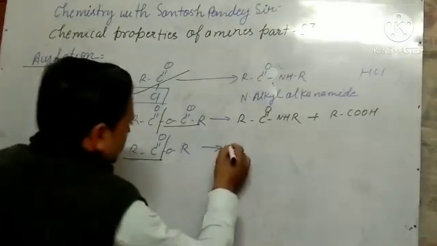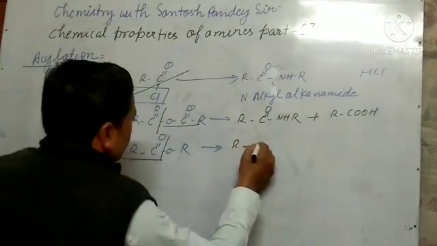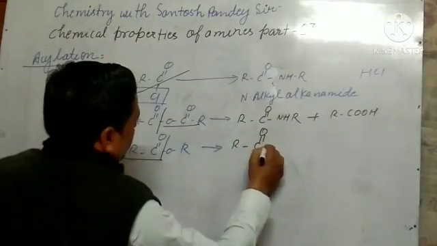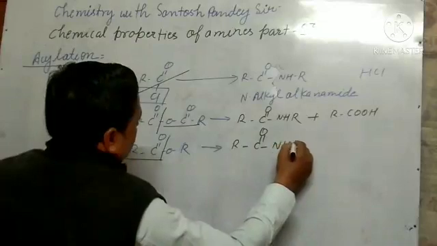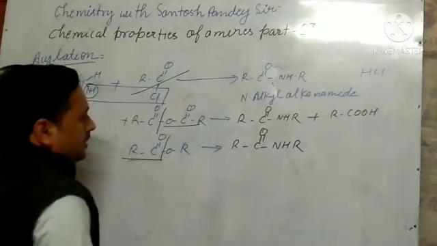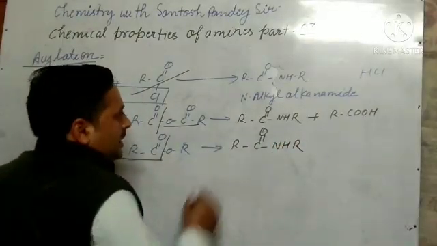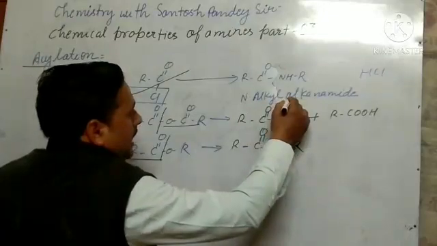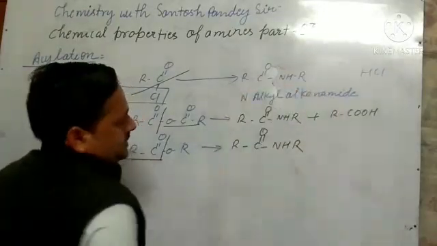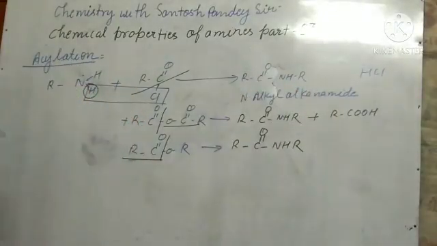So what is the product? Let us write RCONH. Okay. So what is the name? N-alkyl alkanamide. N-alkyl alkanamide. So I think you have understood how to write the reaction.